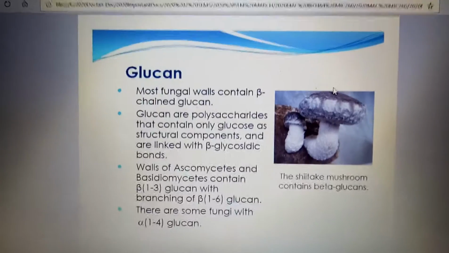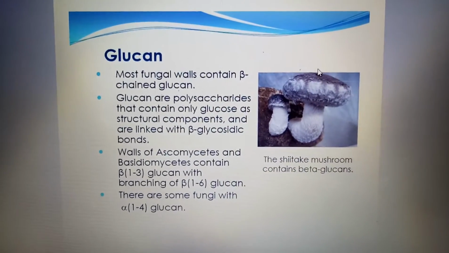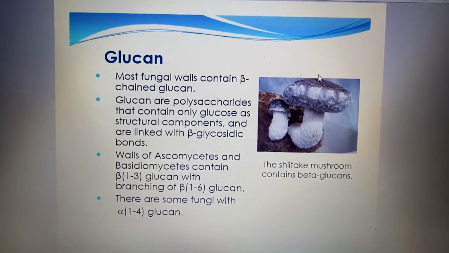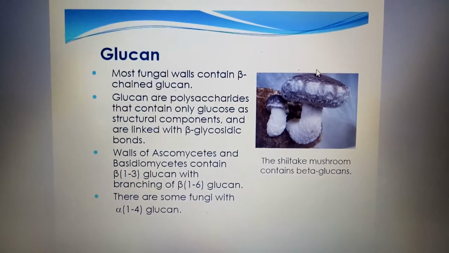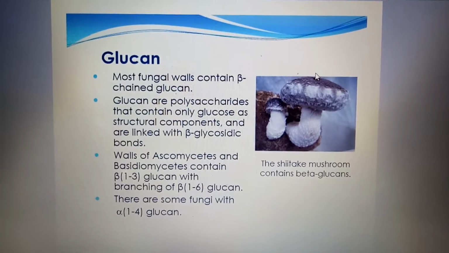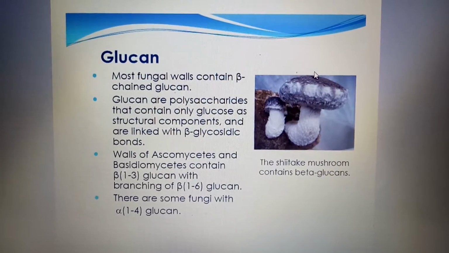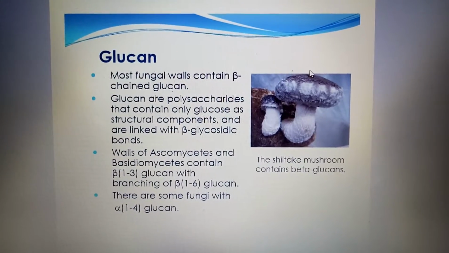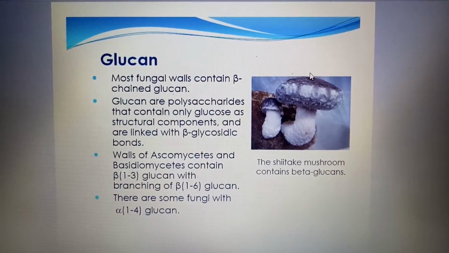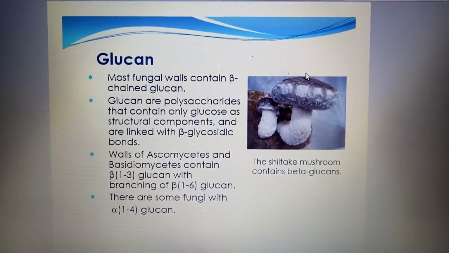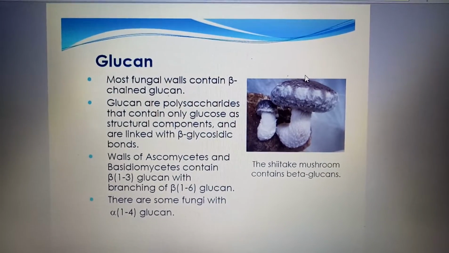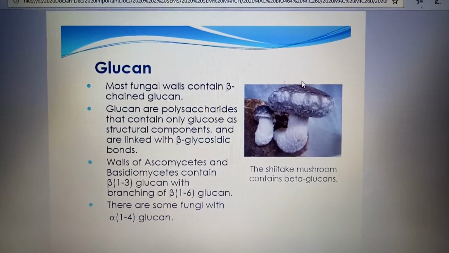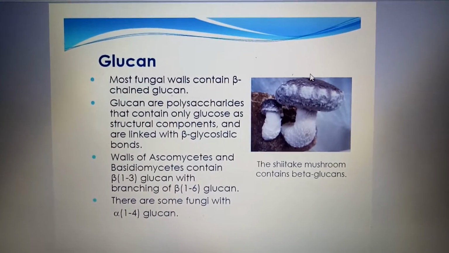Again, glucan: most fungal walls contain beta glucan. Glucans are polysaccharides, of course carbohydrates that contain only glucose as structural components and are linked with beta glycosidic bonds. Walls of ascomycetes and basidiomycetes contain beta-1,3 glucan with branching of beta-1,6 glucan. There are some fungi with alpha-1,4 glucan. So different types of fungus have their own one.